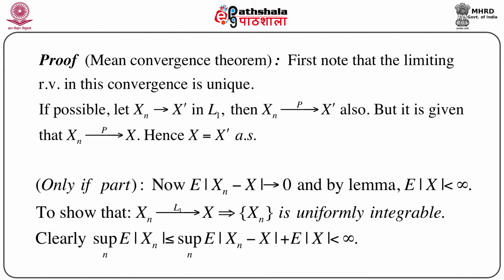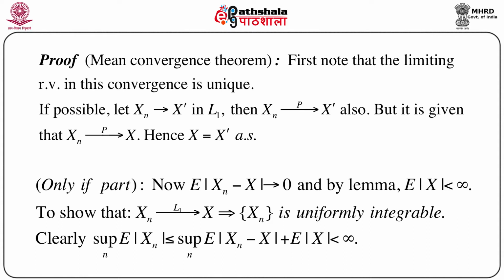Now all we have to show is that Xn converges to X in L1 or in mean. This will imply that the sequence Xn is uniformly integrable. This we have to show. Now clearly supremum over n of expectation of |Xn| is less than or equal to supremum over n of expectation of |Xn - X| plus expectation of |X|, just using the triangle inequality and taking supremum.